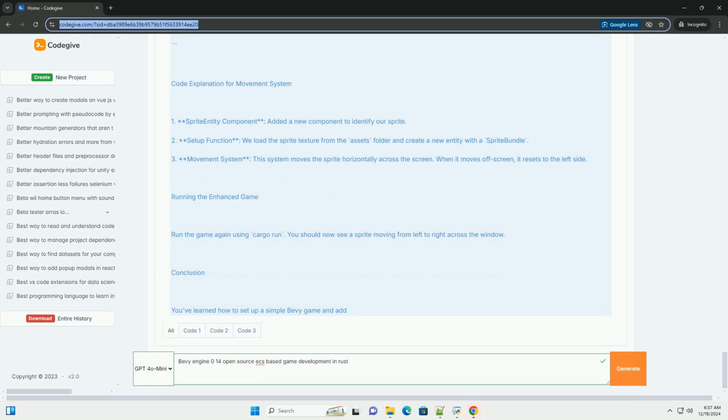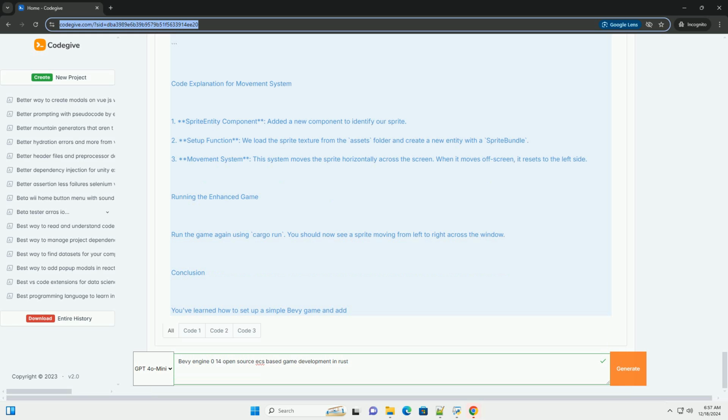If query.is_empty, println hello world. fn movement_system, time: Res<Time>, mut query: SpriteEntity, mut Transform. for mut transform in query.iter_mut. transform.translation.x += 100.0 * time.delta_seconds. If transform.translation.x > 800.0, transform.translation.x = -400.0,